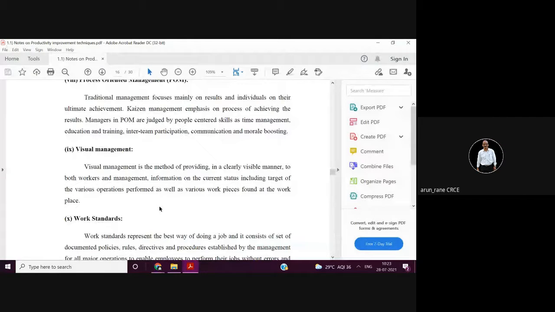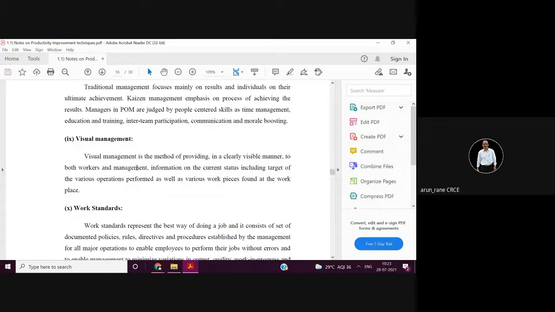Now you're audible. So this was earlier process oriented management, and then visual management means everything should be clearly shown. Suppose there are 40 stations in a line, and one of the stations breaks down, then nearby people have to stop their work and help that workstation to resolve the problem.